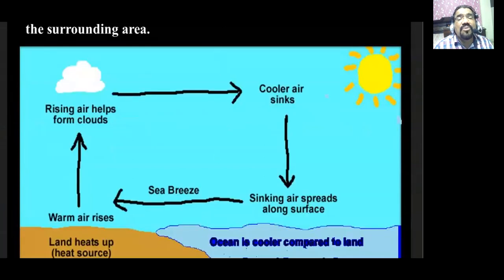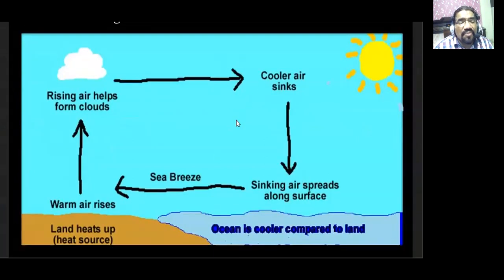So now we move on to the next picture, where he is showing you how distance from the sea is influencing. And what do you find? That there is a moderating influence of the sea. The sun heats the earth and clouds are formed; the air rises up and turns into cloud. Winds coming from the sea are called sea breeze, and the land breeze concept you must be knowing. So the moderating influence of the sea is always a very good factor, and the temperature is much less towards the coastal areas. That is exactly what he's talking about, distance from the sea.